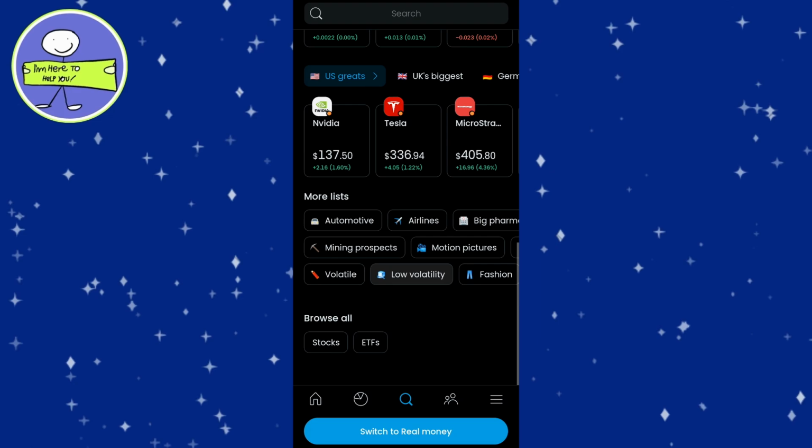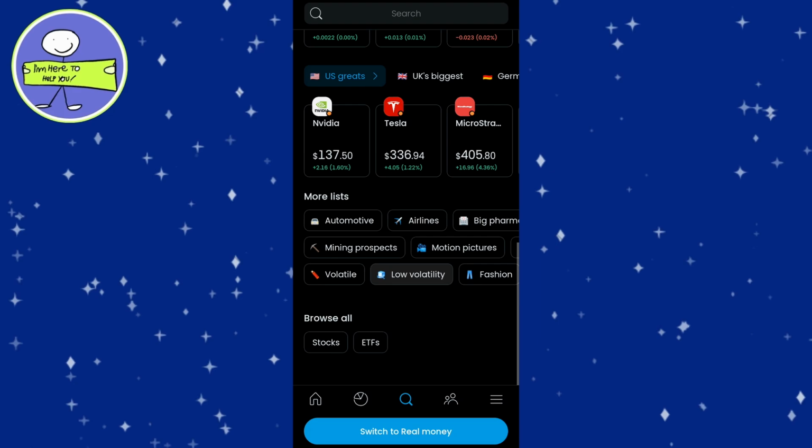The process of buying an ETF is straightforward and similar to purchasing individual stocks. First, use the search function to locate the ETF you're interested in. Once you've found the right ETF, tap the Buy button and choose how much you'd like to invest. You can select the amount based on the number of shares or the dollar amount you want to allocate to the ETF. ETFs are ideal for investors who want instant diversification without having to manually select individual stocks.